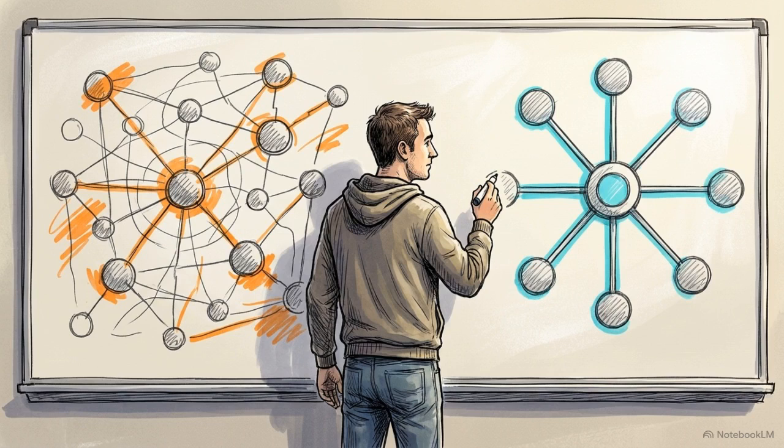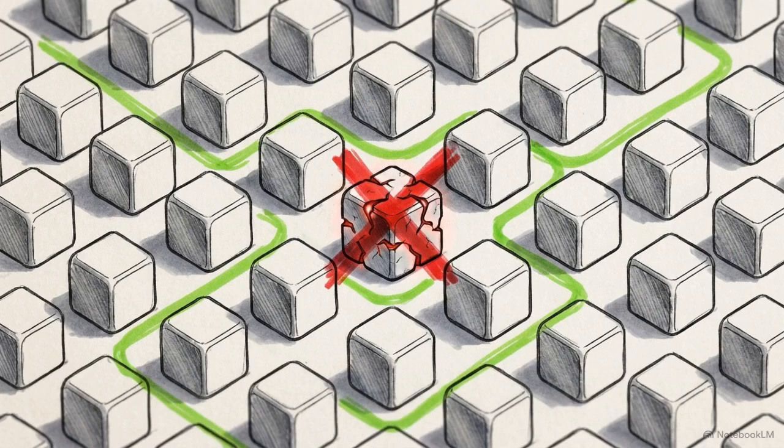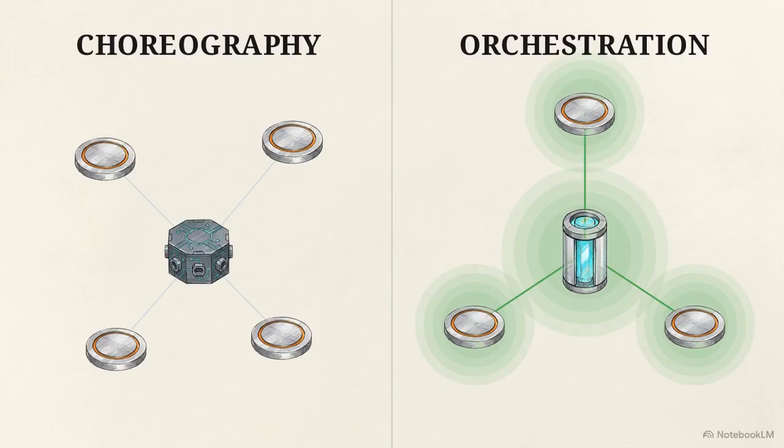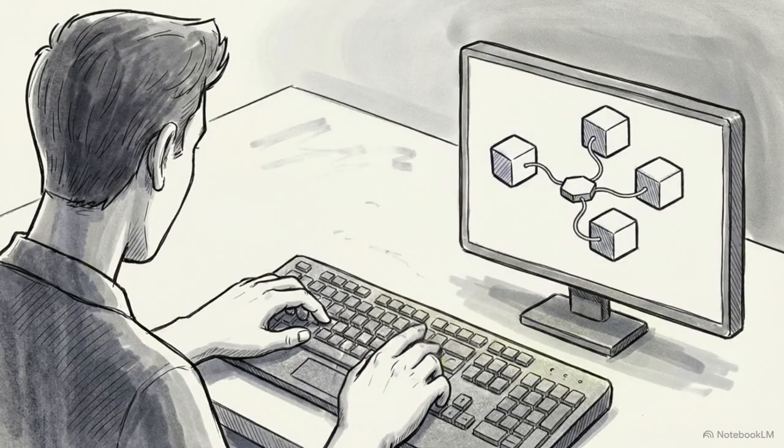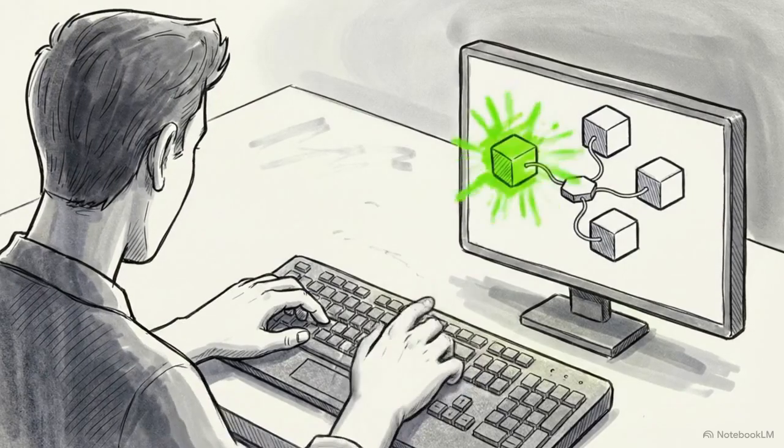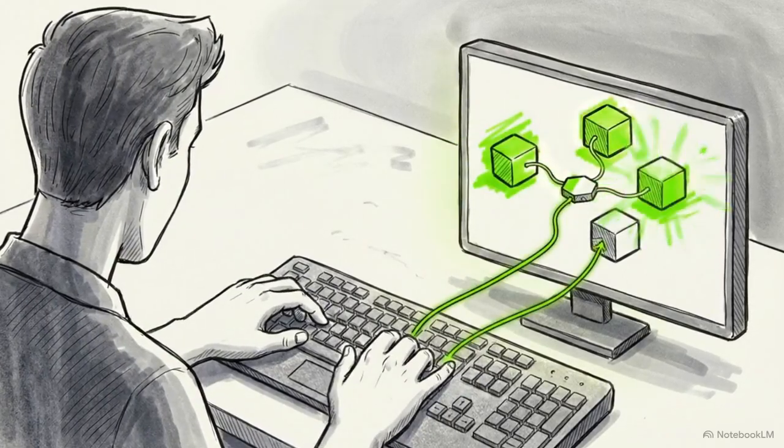Engineers must choose between choreography's decentralized autonomy and orchestration's centralized command. Choreography survives individual node failures, but heavily obscures the recovery path when things break. This comparison matrix highlights the trade-off. Orchestration provides a crystal-clear recovery path, but introduces a fatal central point of failure that can take down the whole system.